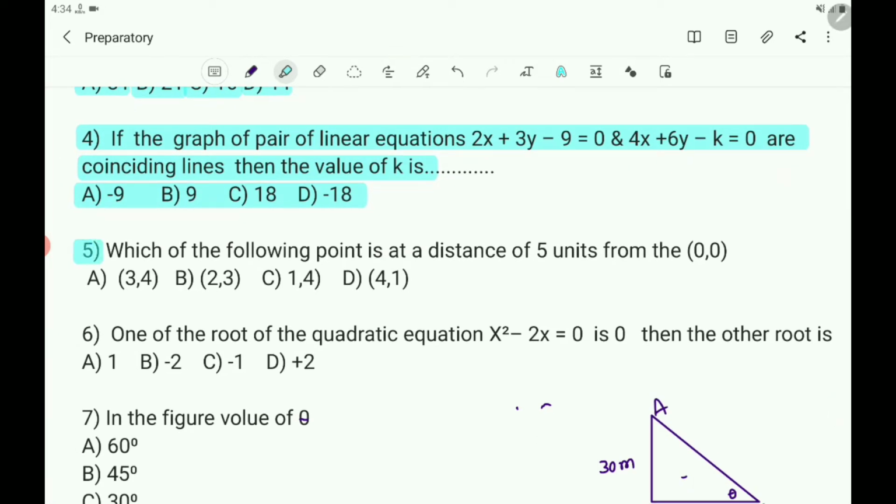Then the fifth question. Which of the following points is at a distance of 5 units from the point (0, 0), that is, from the origin? Options are A (3, 4), B (2, 3), C (1, 4), D (4, 1).